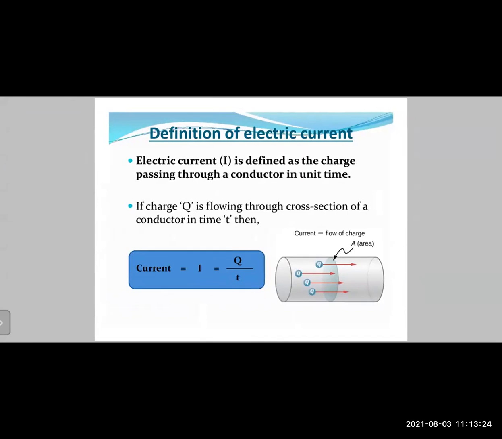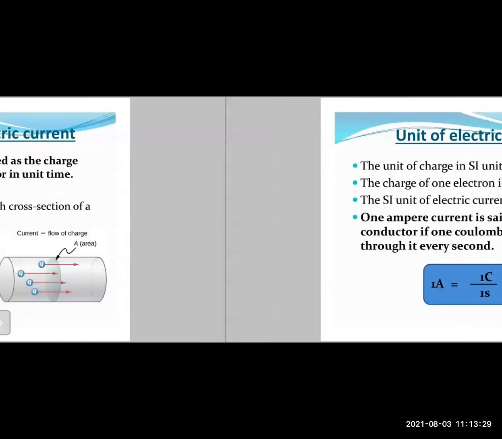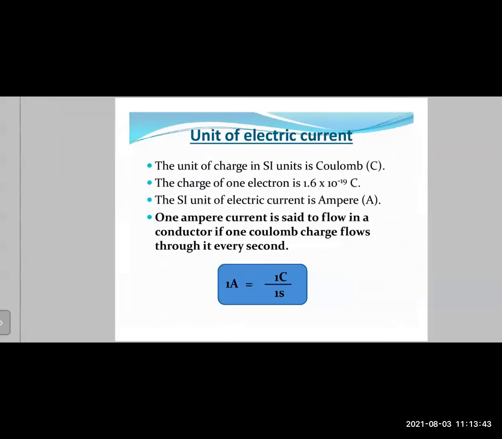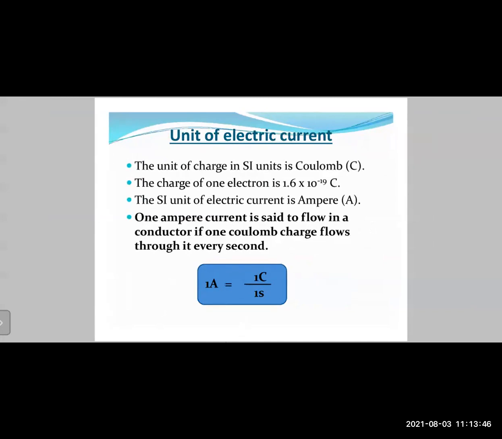Now let us go back to the formula, I equals Q upon T. The unit for I is ampere, so there we write 1 ampere in place of I. Q is charge, and the unit of charge is Coulomb. The unit for time T is second, the SI unit. If you represent these in the formula, you get 1 ampere equals 1 Coulomb upon 1 second. Or you can say 1 ampere current is said to flow in a conductor if 1 Coulomb charge flows through it every second. That is the unit of electric current, which is ampere.